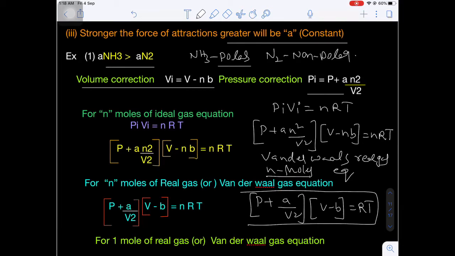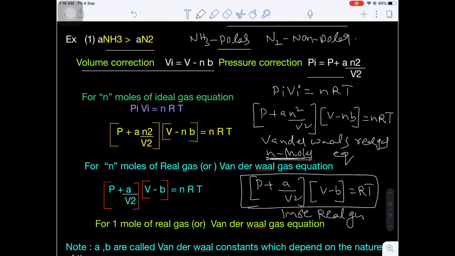This is regarding 1 mole of real gas. This one corresponds to n moles of real gas, so this is the van der Waals equation for n moles: P plus A into N square by V square into V minus nb is equal to nRT.